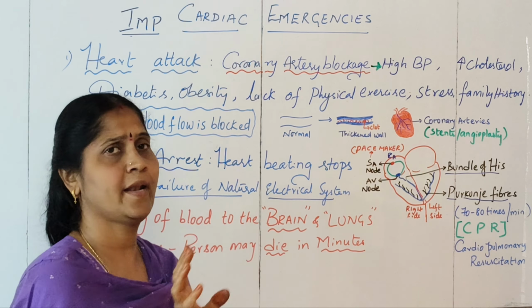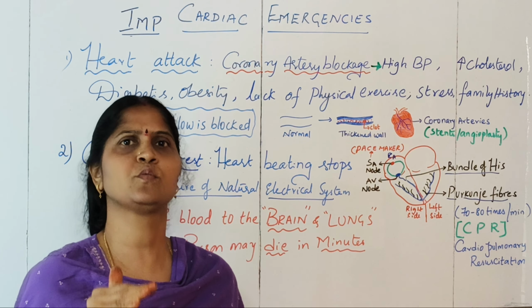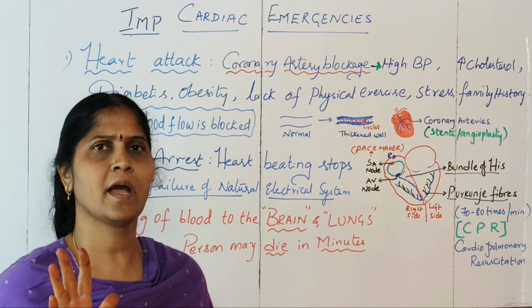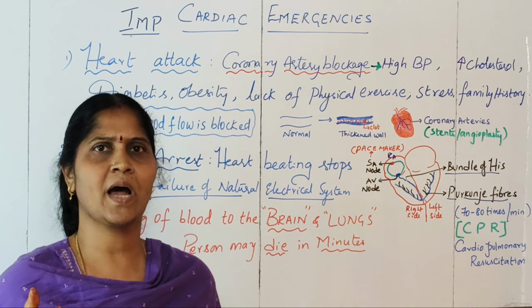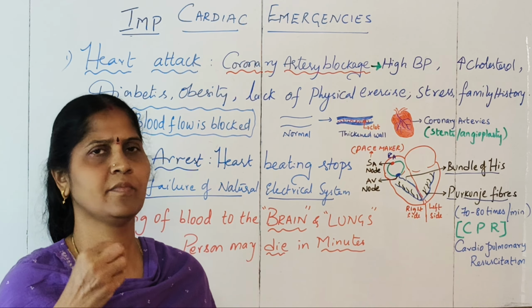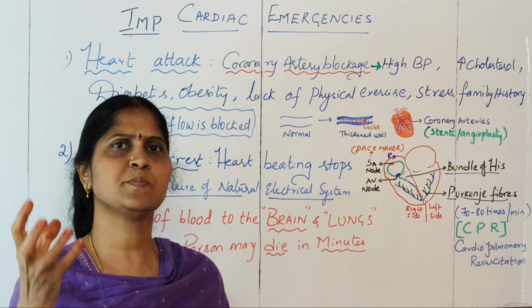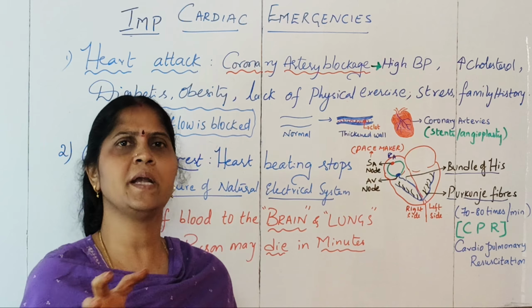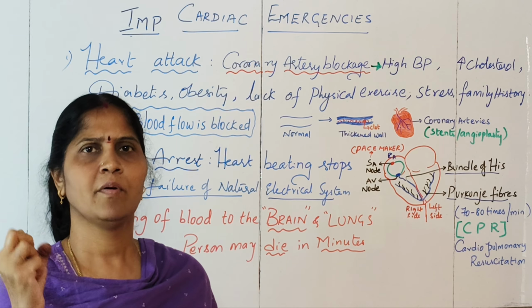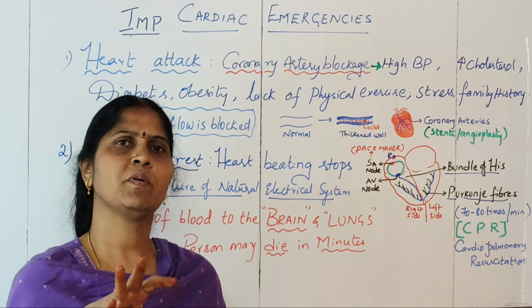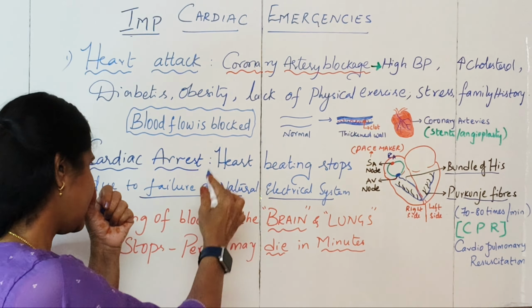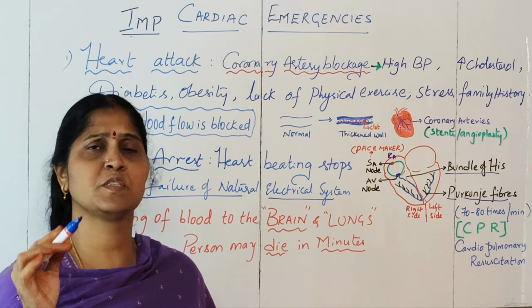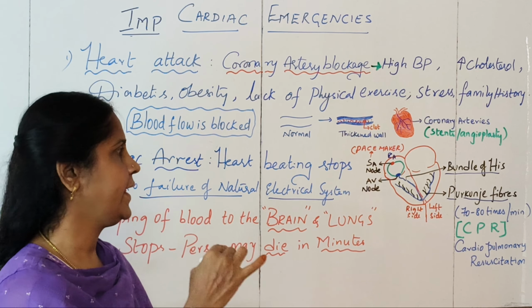Whereas in the case of a heart attack, there is a chance for the person to survive. But in the case of cardiac arrest, it is finally the death of the person. If it is a massive cardiac arrest, then the person will die immediately. The reason is that the brain and other important organs immediately stop receiving blood when the heart is not pumping. So it will lead to the collapse and death of the person. So this is how there is a difference between heart attack and cardiac arrest.